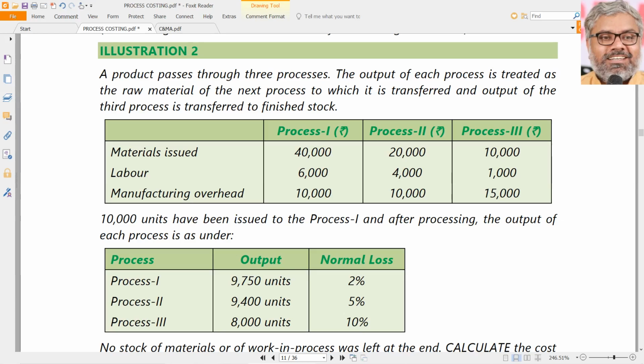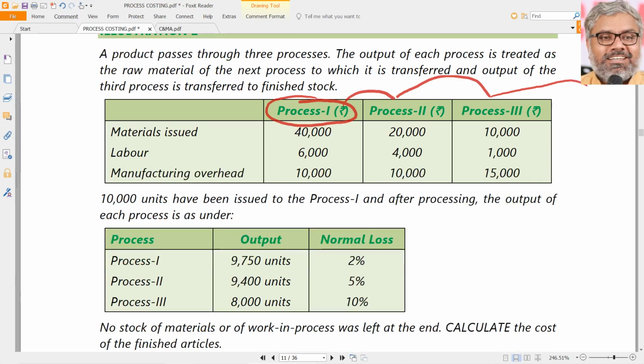Okay, fine. Whatever output from process 1 is there goes to process 2. Whatever output from process 2 is there goes to process 3. From there it goes to finished goods. That is what process costing is. Every time we don't have to specially look at it. Material cost, labor cost, manufacturing overhead, all 3 are already given. Copy paste is the biggest job we are supposed to do. And how many units are inputted first, that is important. Units also become important in process costing.